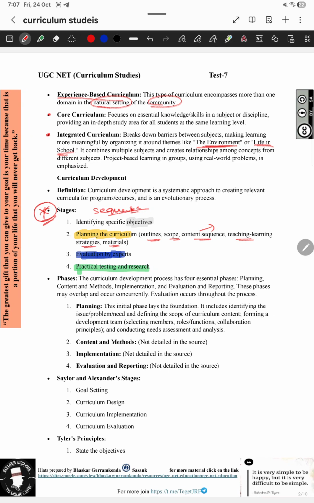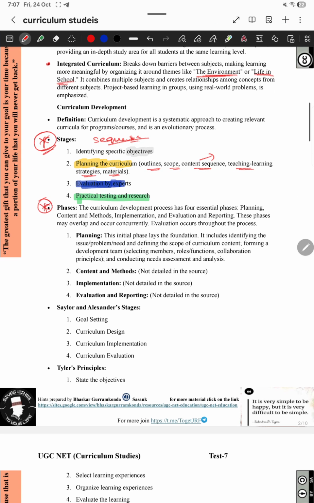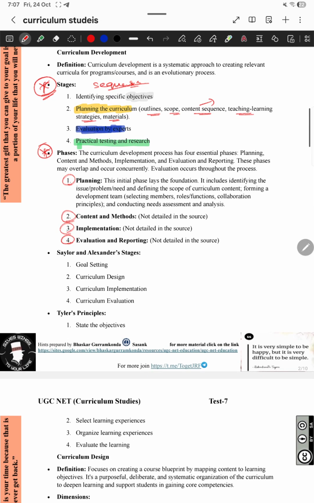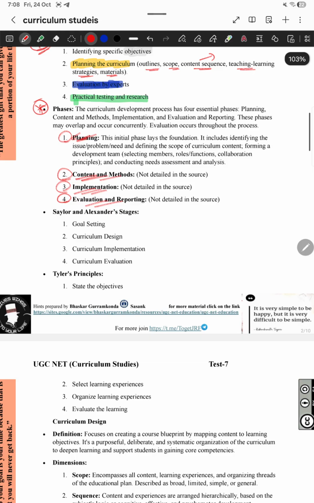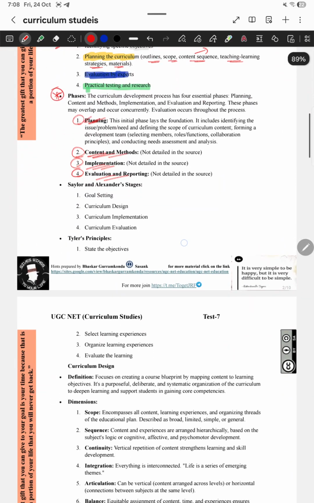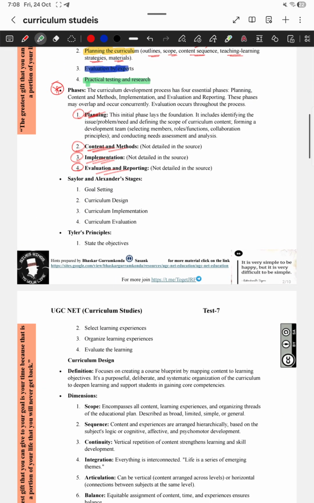Then the next one is phases. First we have seen stages, and the phases are also important as well. The phases of curriculum development are planning, content and methods, implementing, and evaluating and reporting. So this is very important: planning the curriculum, then content and methods, implementing, evaluation and reporting. There are also different stages given by specific people, which also have to be considered.